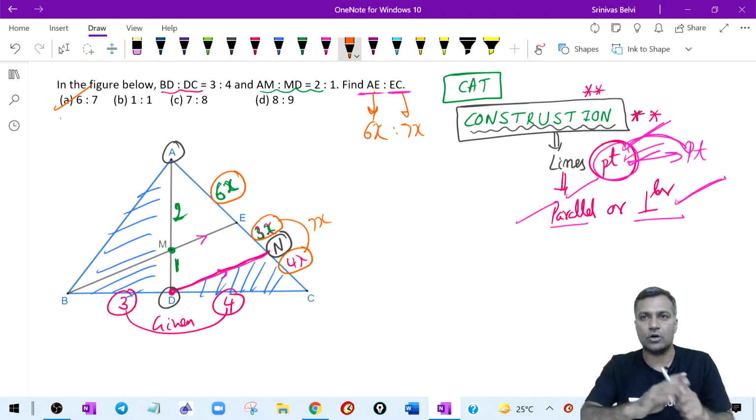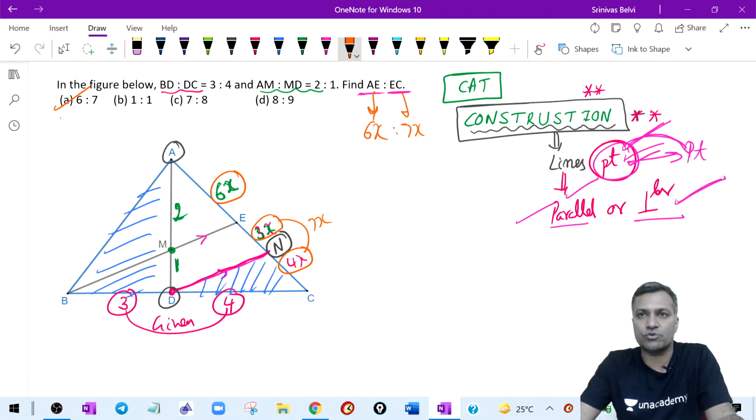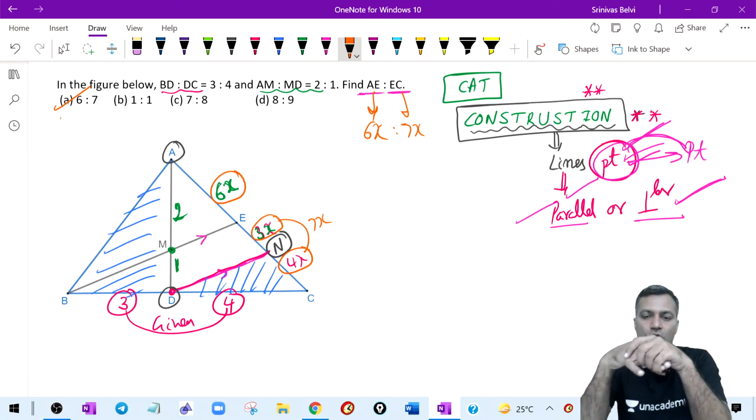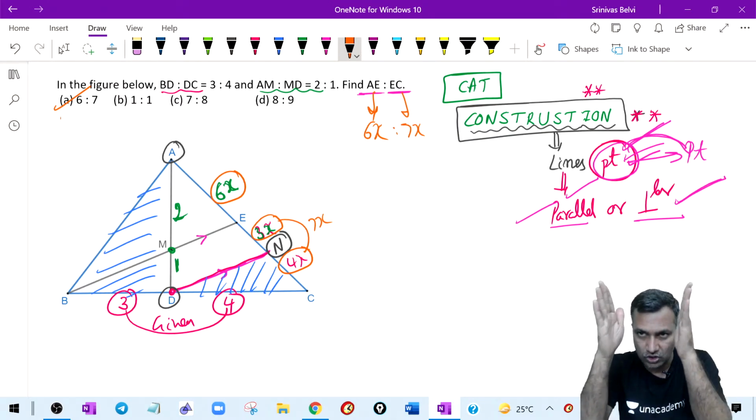Comfortable? Everybody clear about this? Everybody got this? Construction is important out here. So whenever the figure is given, focus on construction.